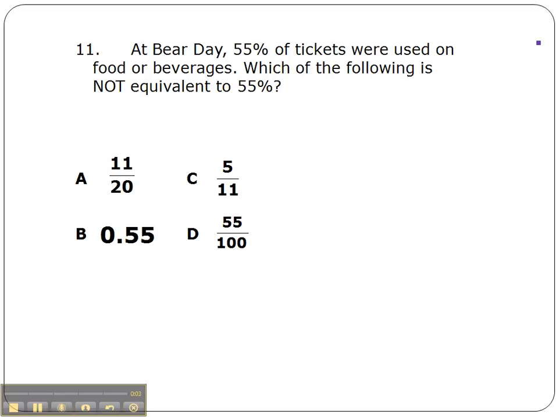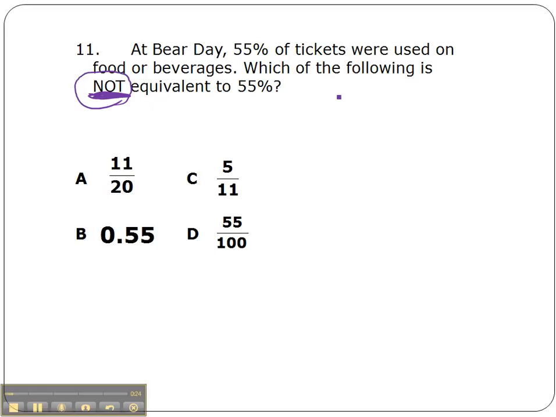Problem 11 says, at Bear Day, 55% of tickets were used on food or beverages. Which of the following is not equivalent to 55%? Often on tests they will put a word in all caps or bold or underlined to make sure you see that they're asking for the answer that is not equivalent.